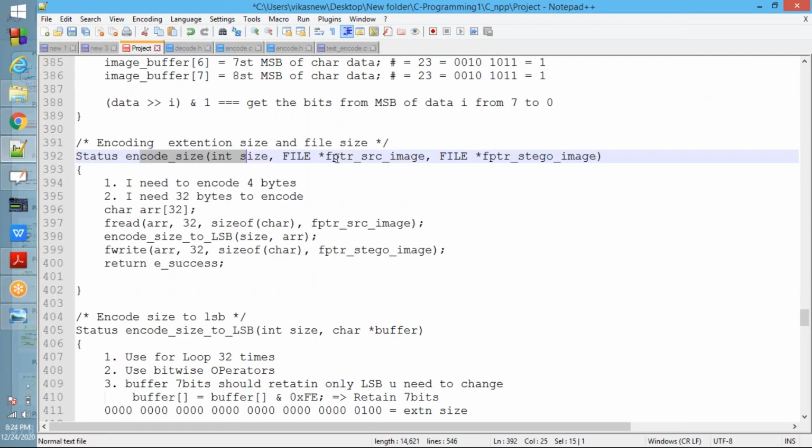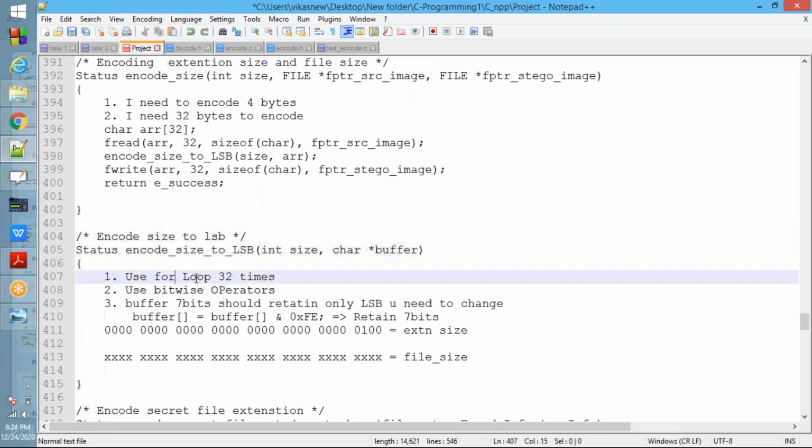See now, size is 4, so you need 32 bytes. So read 32 bytes. Next, encode size to LSB. Call this function. Same thing, run the loop for 32 times. Previously you were running the loop for 8 times because that is for 1 byte. Now here it is an integer, so you need to run for 32 times.